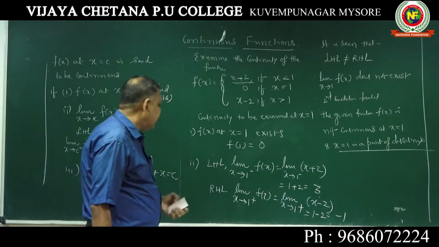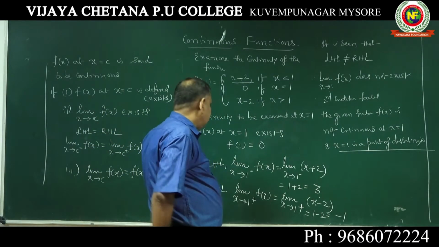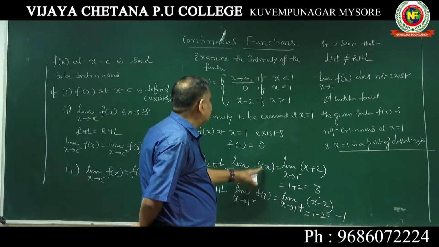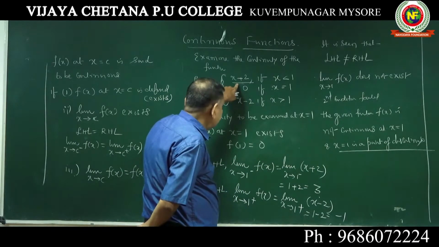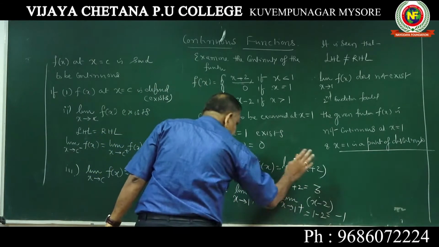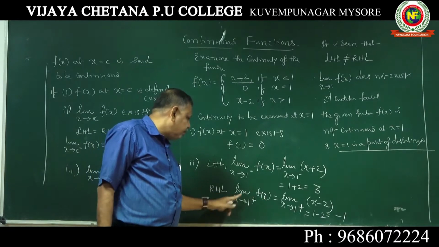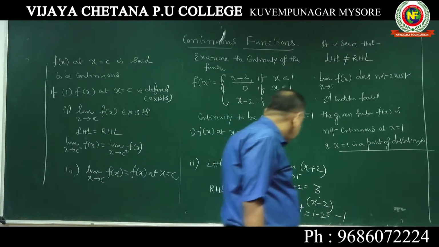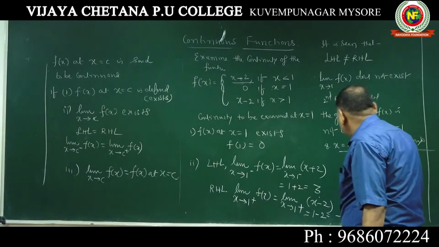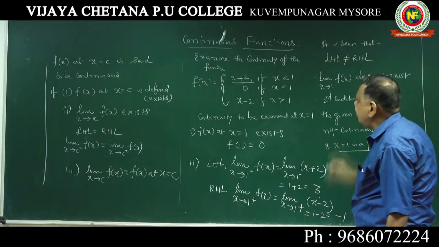Now for the second condition, the left hand limit and right hand limit should be the same. Taking the limit as x tends to 1 minus of f of x, this function should be taken. 1 minus means, as I told you, less than 1 is the left hand limit. If you do that calculation, you get 3. For RHL, take f of x as x tends to 1 plus. Taking x minus 2, this becomes minus 1. Here you can see it is seen that LHL is not equal to RHL.